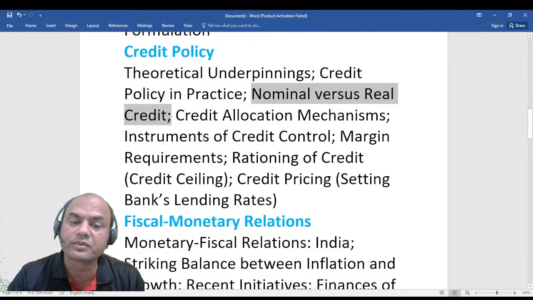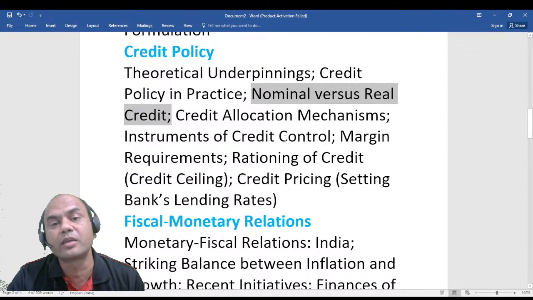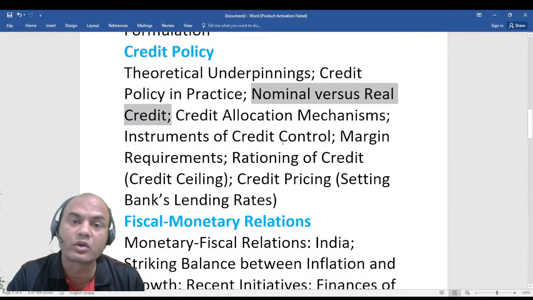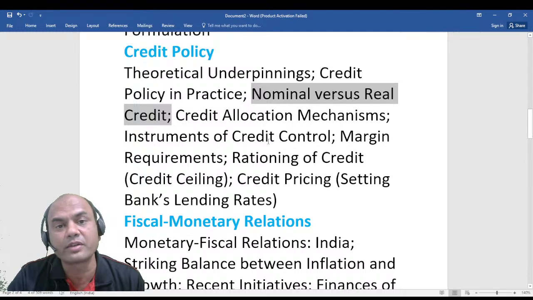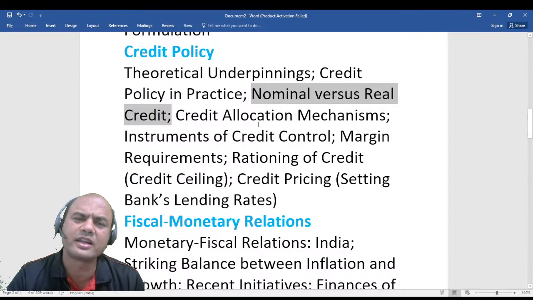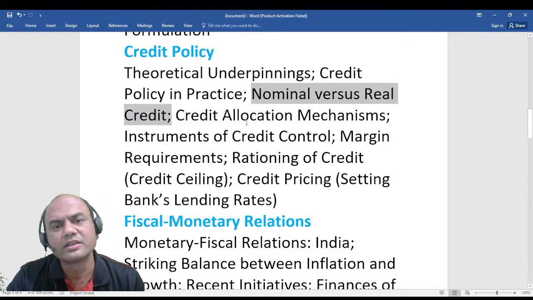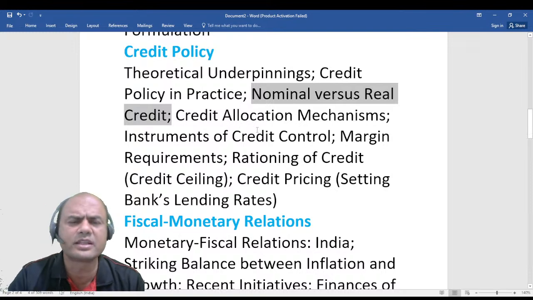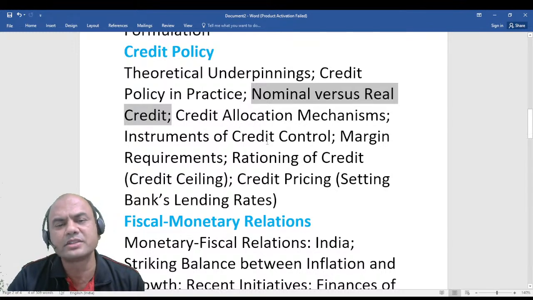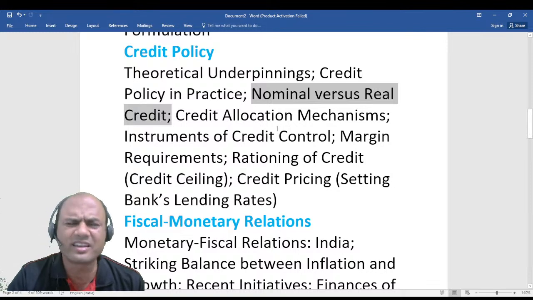So what are the instruments of credit control? Meaning, how does RBI control the credit in the system? Through what mediums and instruments? Basically it has a few main instruments: repo, reverse repo, CRR, SLR. And the MSF facility is there. There are many other facilities too.